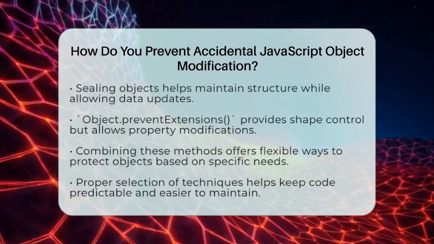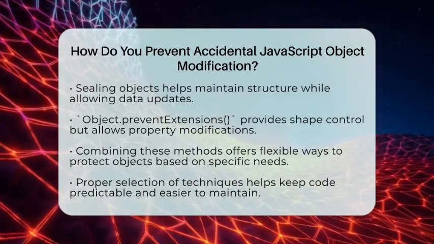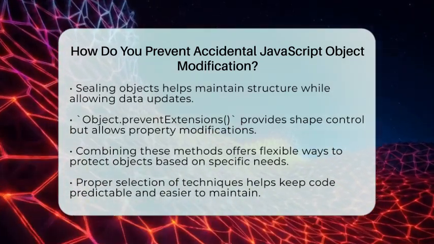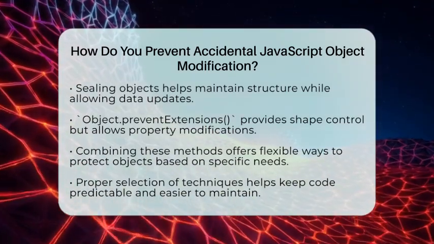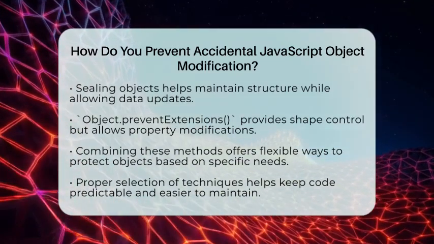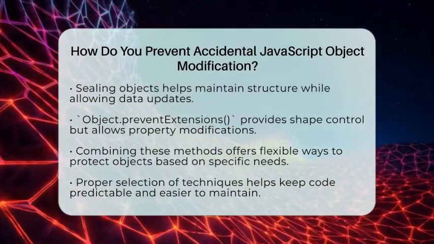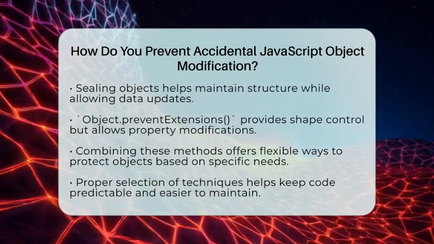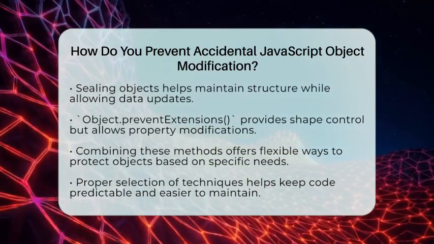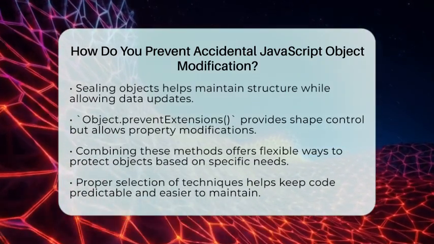In real-world web development, you might freeze an object holding your app settings to make sure they don't change. Or, you could seal an object that contains data from an API response, so its structure stays intact but you can still update the values. Using Object.preventExtensions helps when you want to keep the object shape but allow some flexibility. Defining specific properties as read-only with Object.defineProperty is great for critical data that must not be altered.